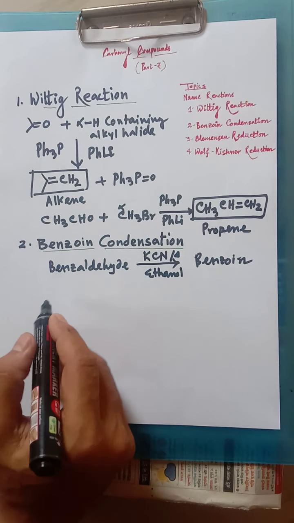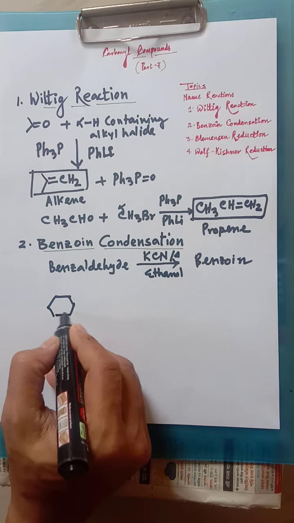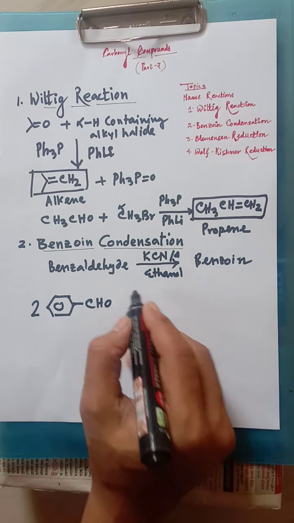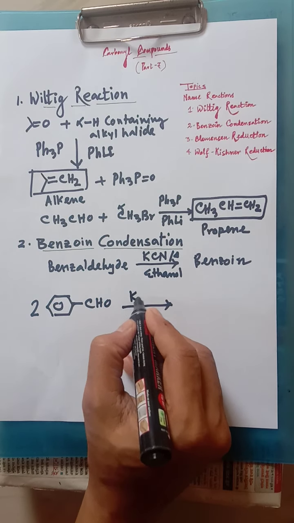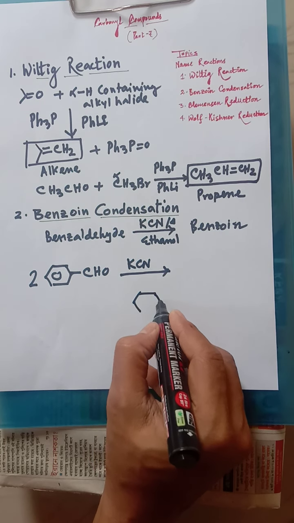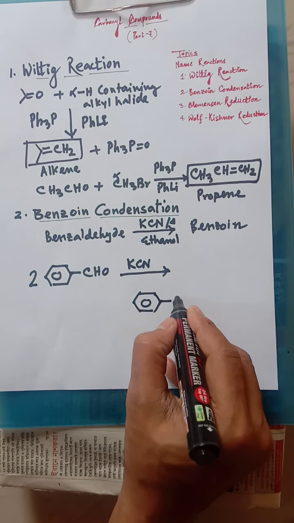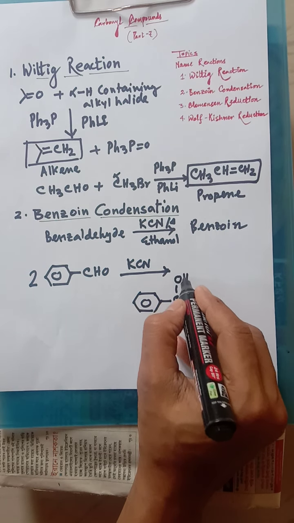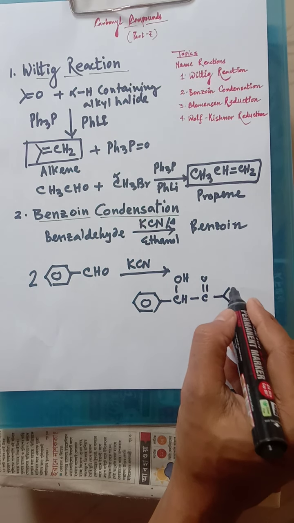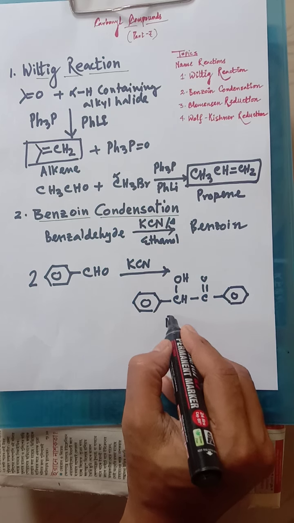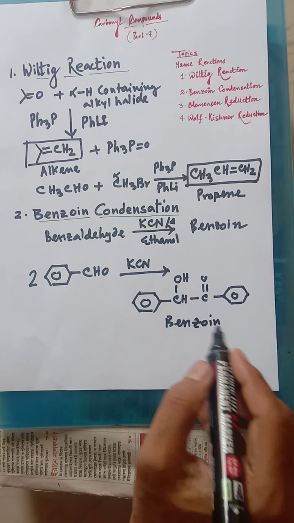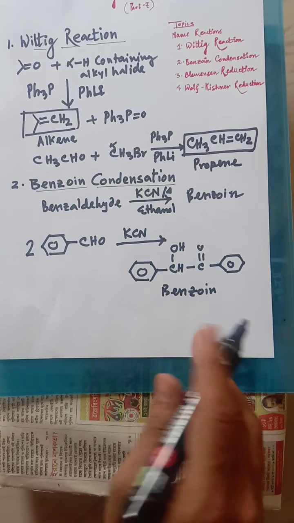What is benzaldehyde? The benzaldehyde structure we all know, this is the structure, with CHO. Actually 2 molecules of benzaldehyde are required over here, and KCN is given. So what is the structure of benzoin? This is the structure of benzoin. According to the name of the product, it is known as benzoin condensation.